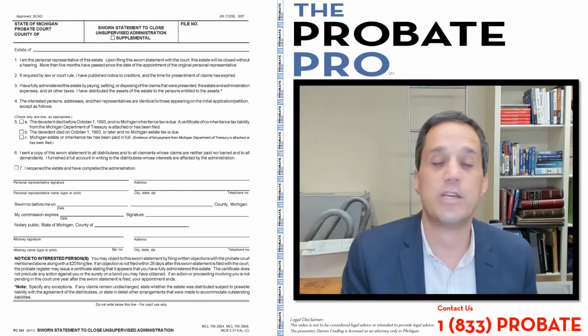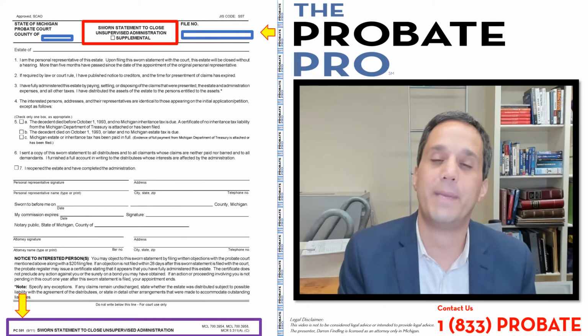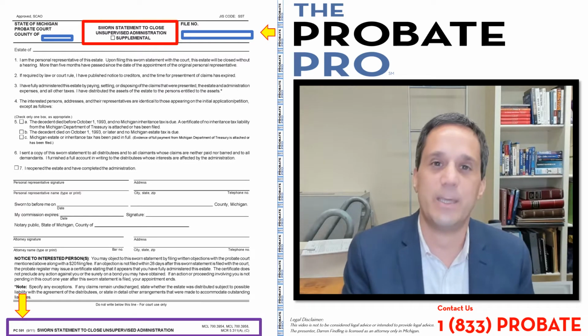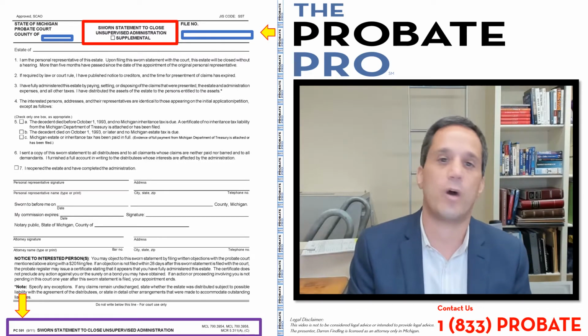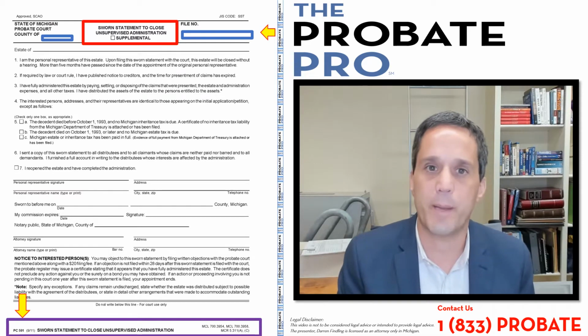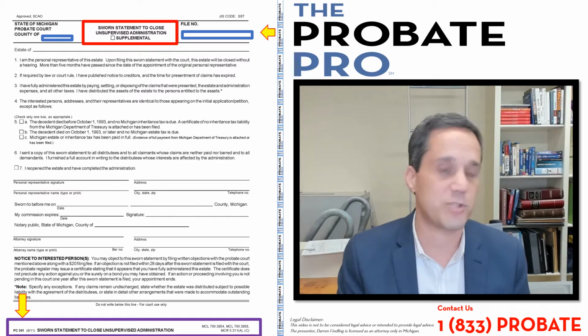We're going to cover State Court Administrative Order Form PC 591. This SCAO form is PC, which stands for Probate Court. It's 591. It's readily obtainable through the internet, or you're welcome to contact the Probate Pro. We'd be happy to give you one free of charge.